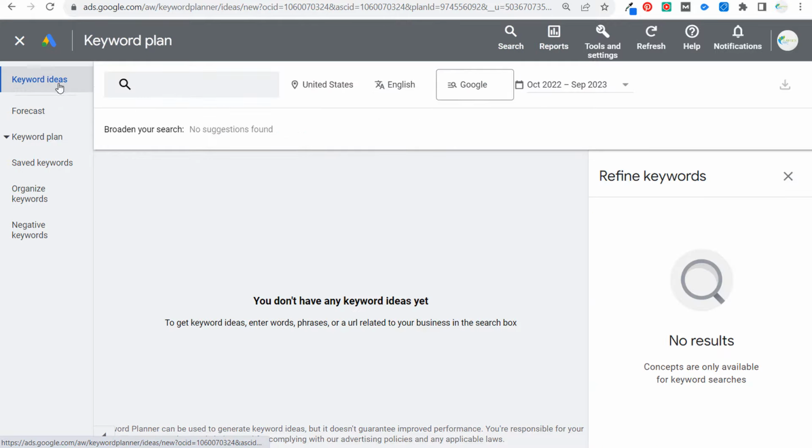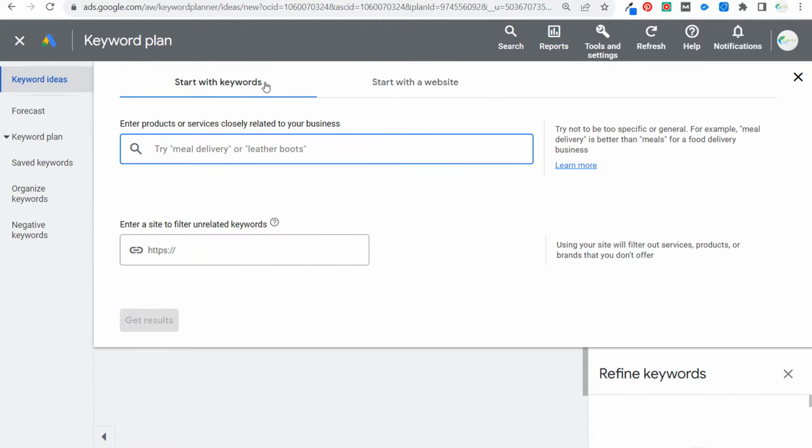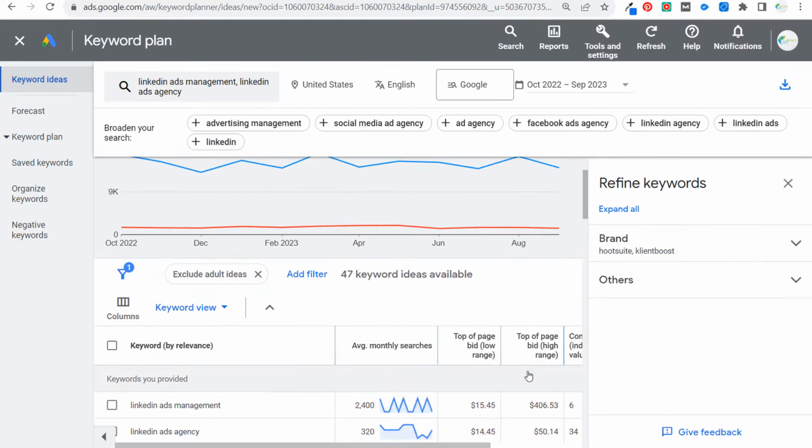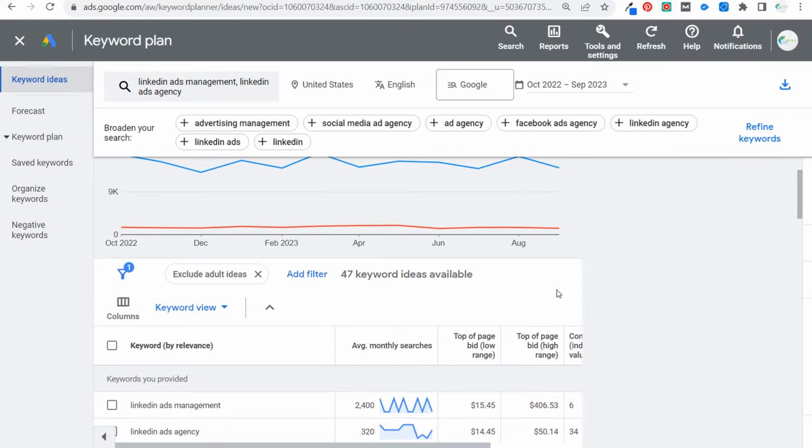The other thing we can do is come into our keyword ideas, and let's just say, for example, we'll continue with our LinkedIn ads example. If I'm trying to target keywords like LinkedIn ads management and LinkedIn ads agency, so we'll just start with those 2 keywords and click on get results. What we can do here is just look at all of our keyword data.